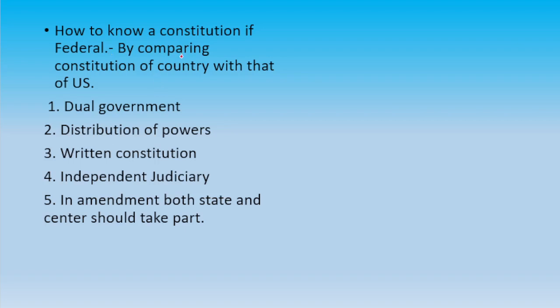Okay, we compare it with the constitution of the US. It is the oldest federation of the world. So what we see, the first step is, is the country having dual government, like a government at center and a government at state.